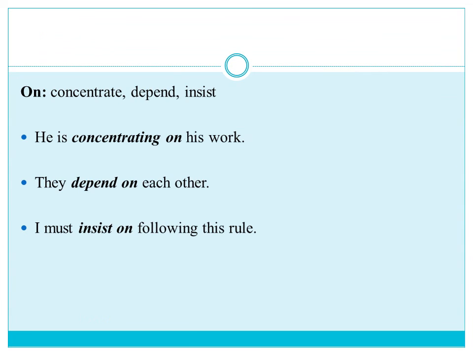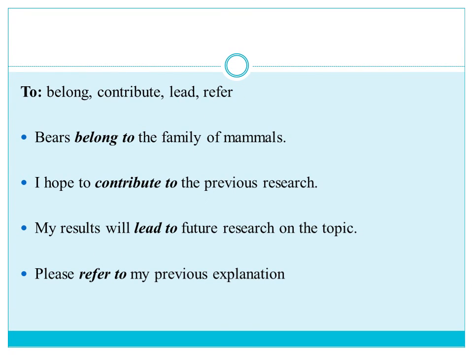On is used with concentrate, depend, and insist. He is concentrating on his work. They depend on each other. I must insist on following this rule.